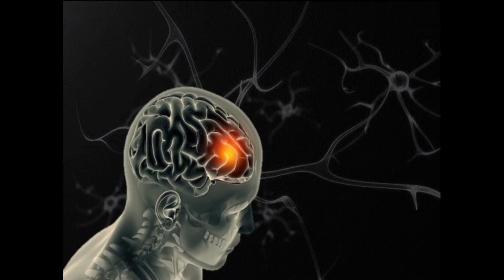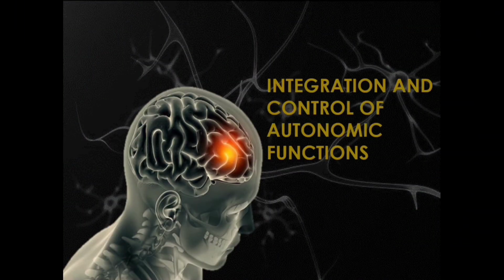We are going to discuss the integration and control of autonomic functions, and we will be describing how the cerebral cortex, brainstem, hypothalamus, and spinal cord control the activity of the autonomic nervous system.